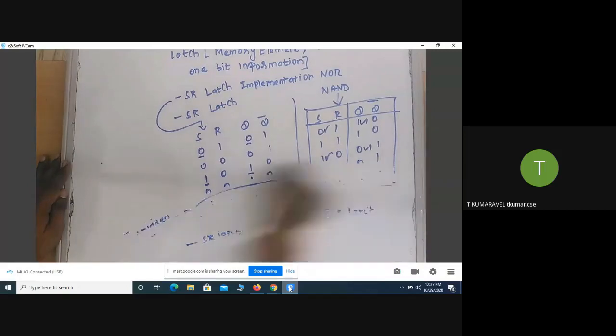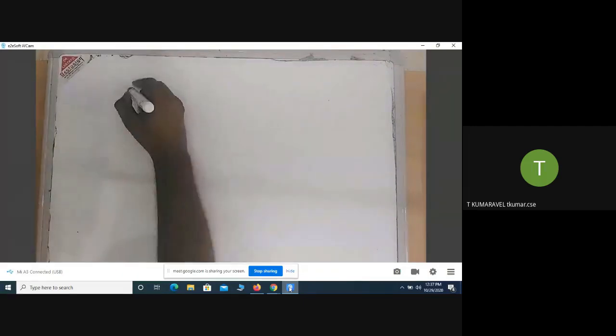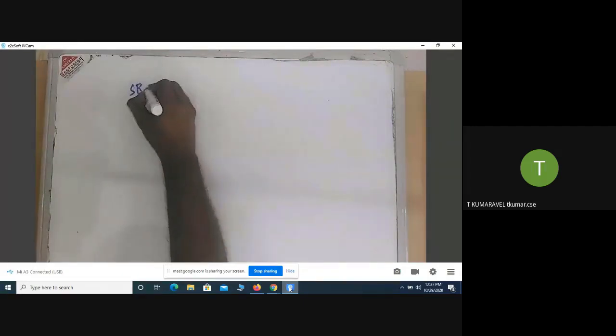I am going through this at the beginning of the session because it is very difficult to understand. That's why I'm going through it. So next is the SR latch.